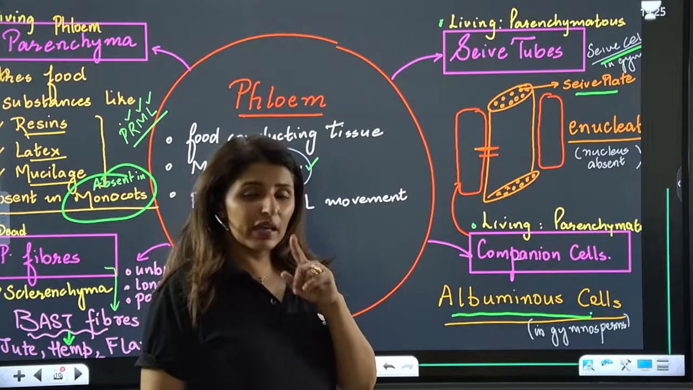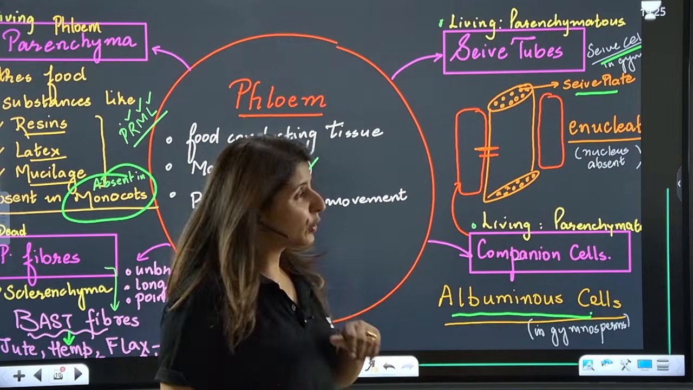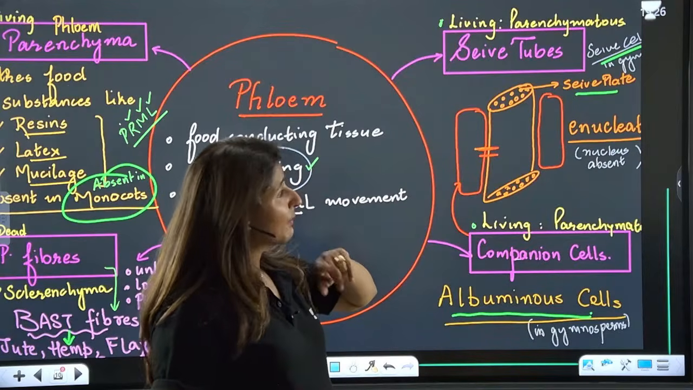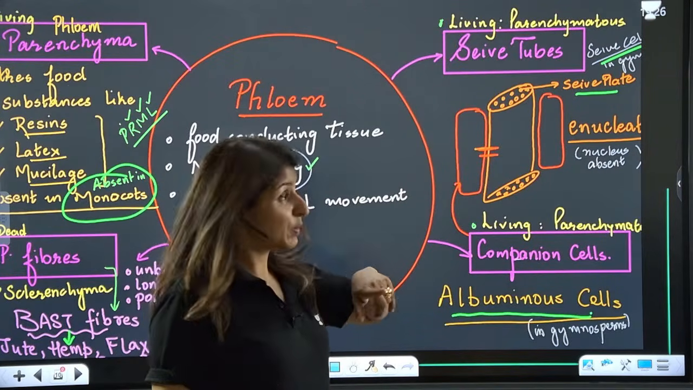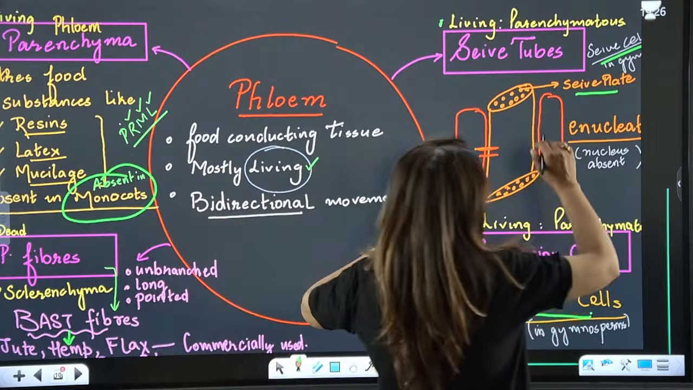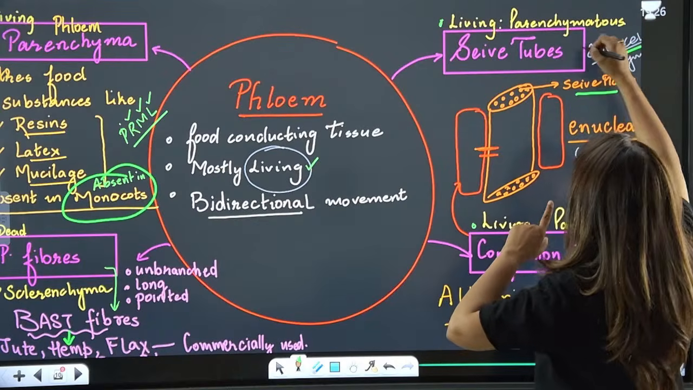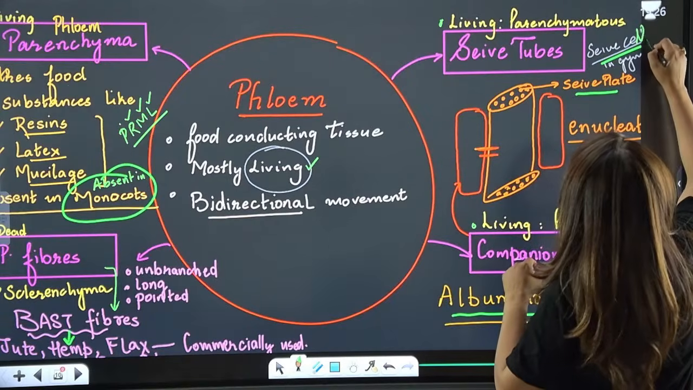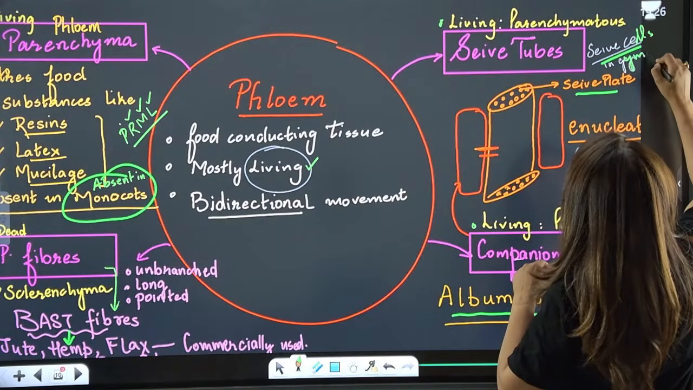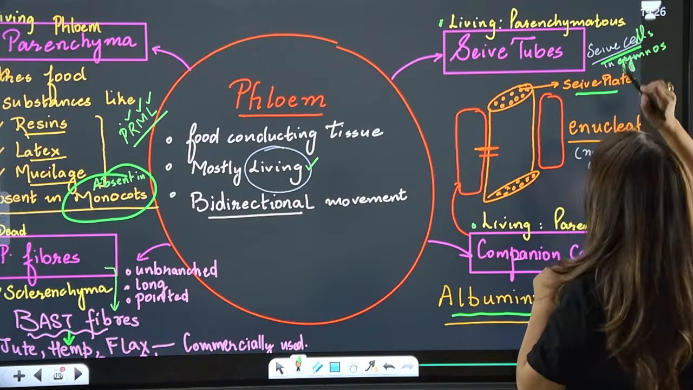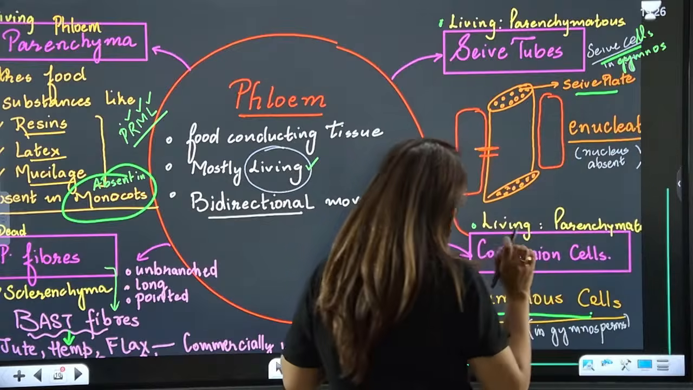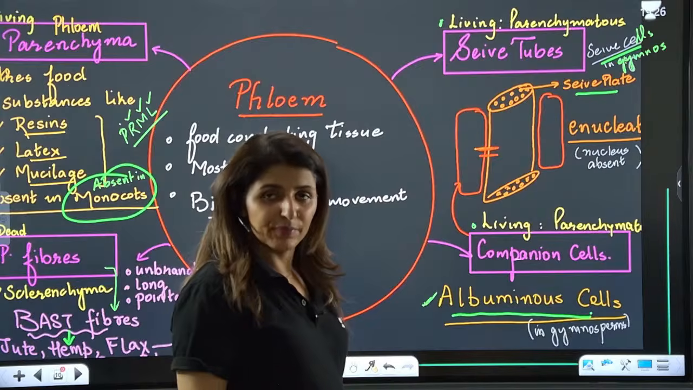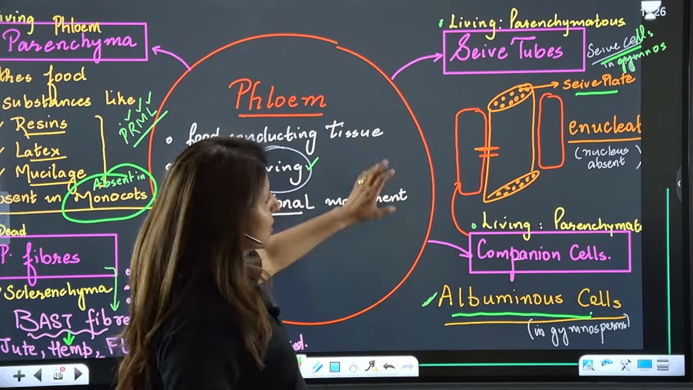Now coming on to sieve tubes. While discussing gymnosperms, I told you sieve tubes and companion cells are only found in angiosperms. These are angiosperm characters. In gymnosperms, instead of sieve tubes, we have sieve cells. Is this point clear? And instead of companion cells, gymnosperms will have albuminous cells. Already discussed, just revised.